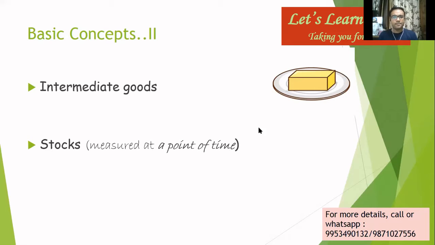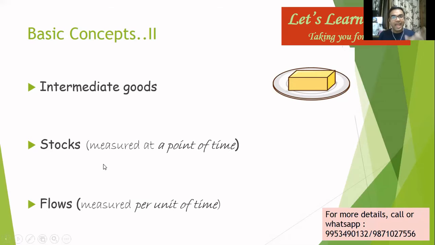There is another concept called flows, which are measured per unit of time. Your income, how do we tell that we have a monthly income or income per annum? So it's measured per unit of time, unlike stock, which is measured at a point of time. As the name suggests, flow means which is coming in or going out, which is flowing. Stock means set up at a particular point of time.